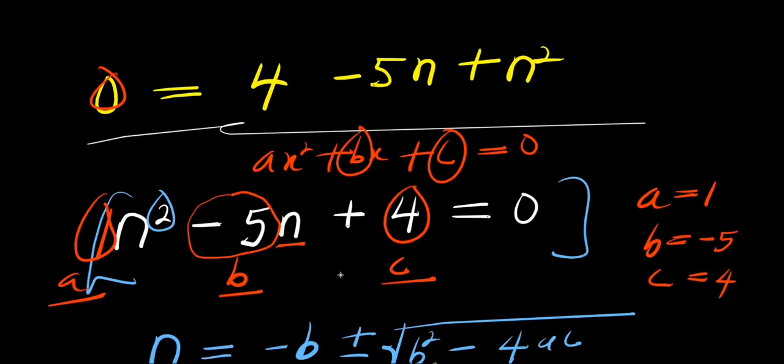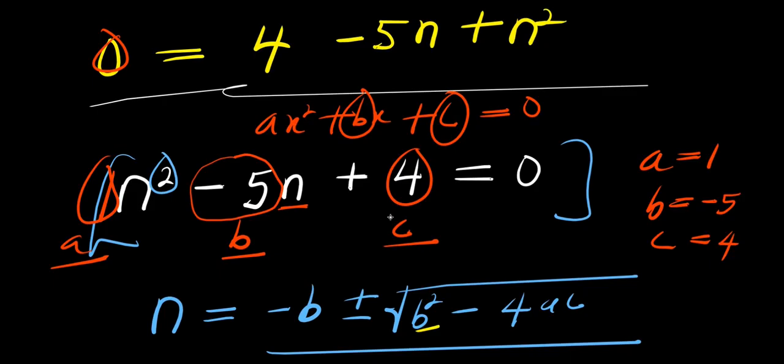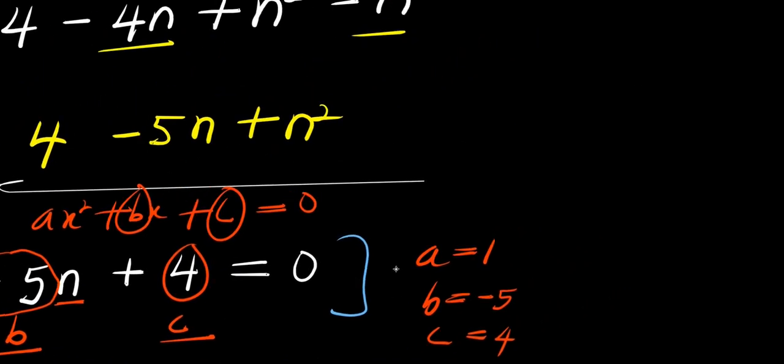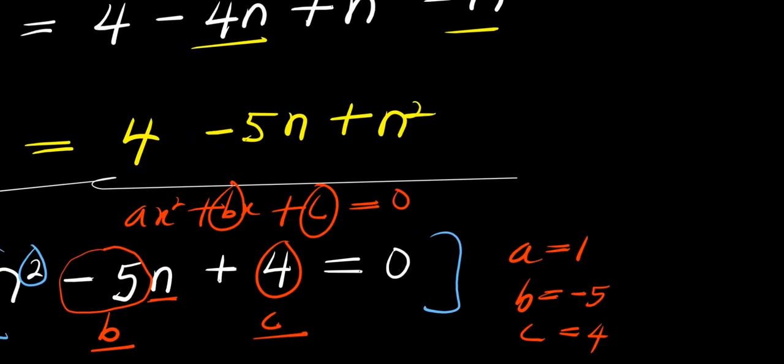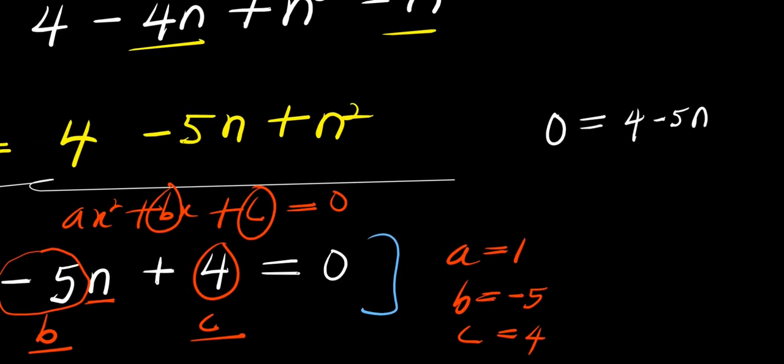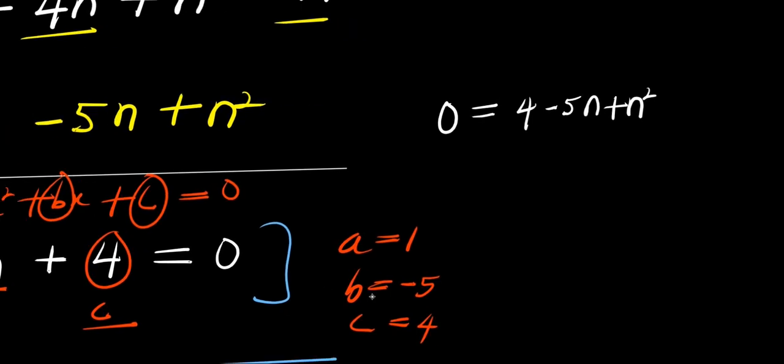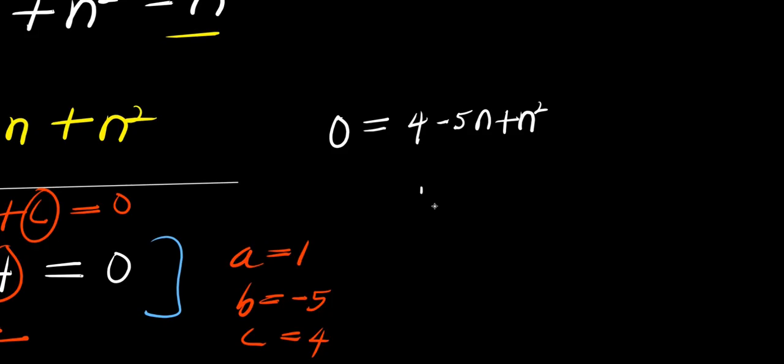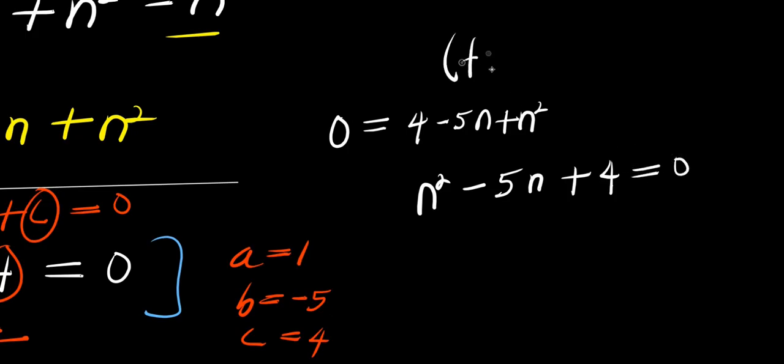You can use factorization method. You can as well use factorization method here. Now, here is the problem. If you have 0 equals 4 minus 5n plus n squared, you can as well solve this using the factorization method. Let's arrange it. That is n squared minus 5n plus 4 equals 0. This is factorization.